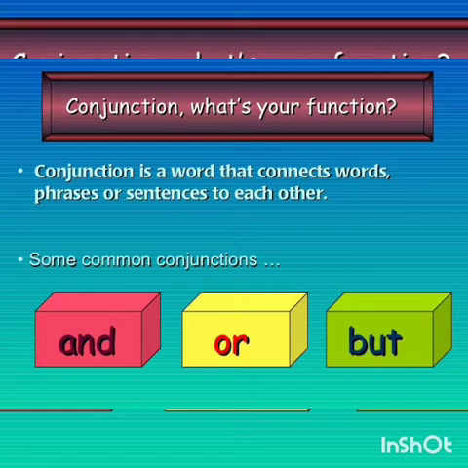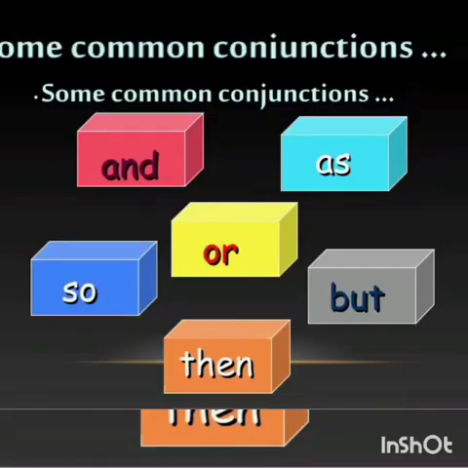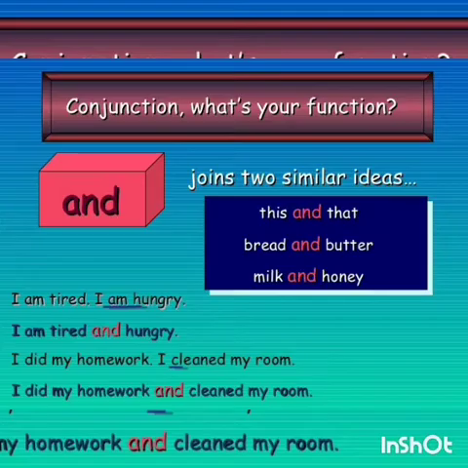So what are some common conjunctions? And, or, but are the common conjunctions which we use in our day-to-day life. So what is a conjunction? It is a connecting word. And some common conjunctions are and, or, so, as, but, then. These are the very common conjunctions. So conjunction is a word that connects words, phrases or sentences. Now let us see the functions of each conjunction.